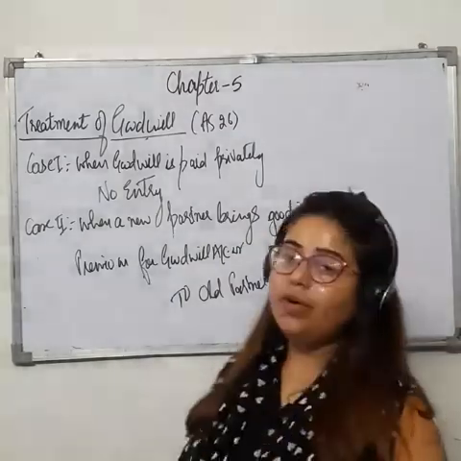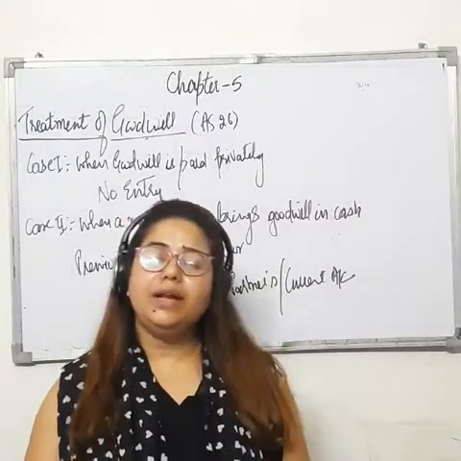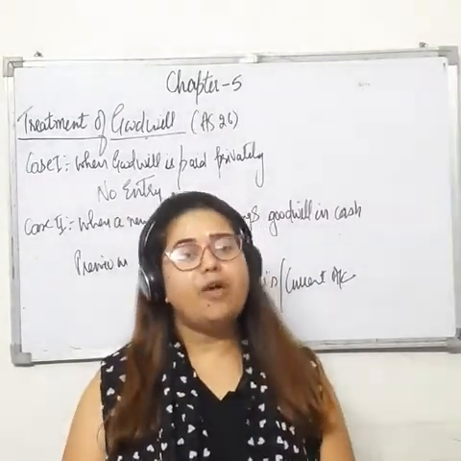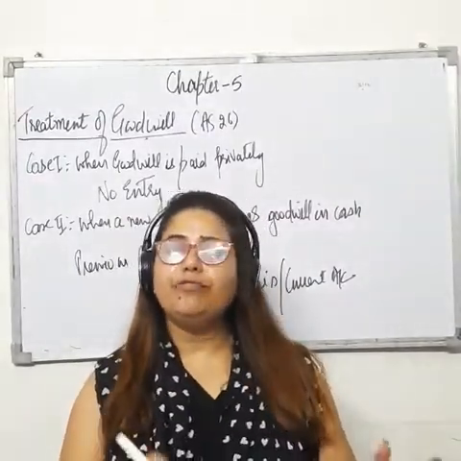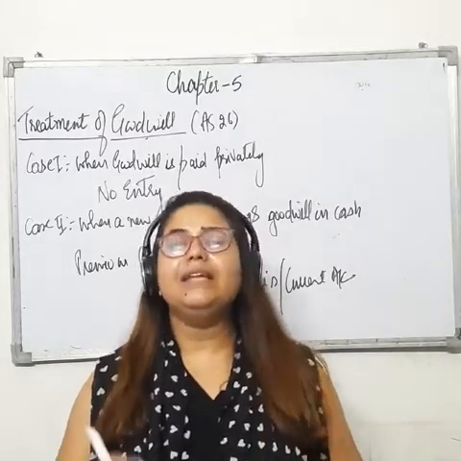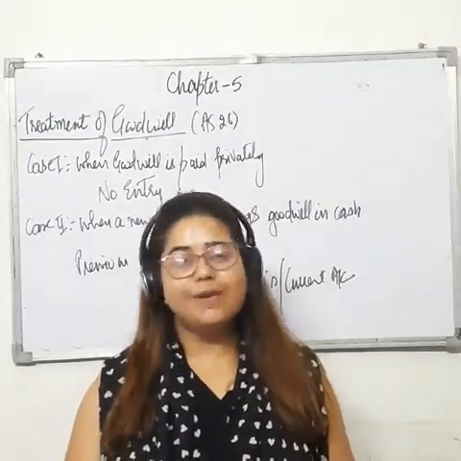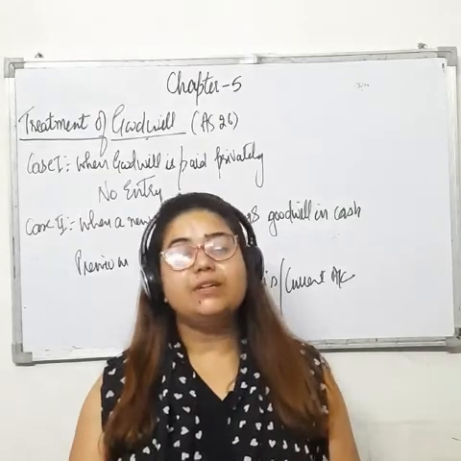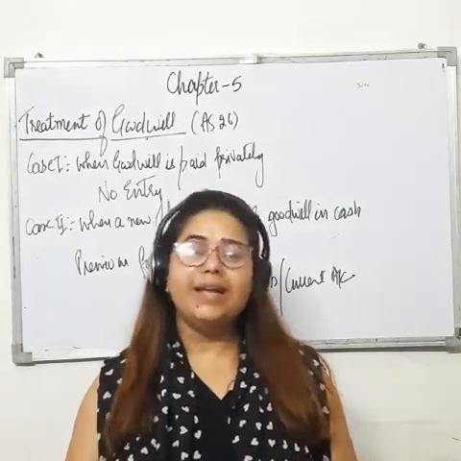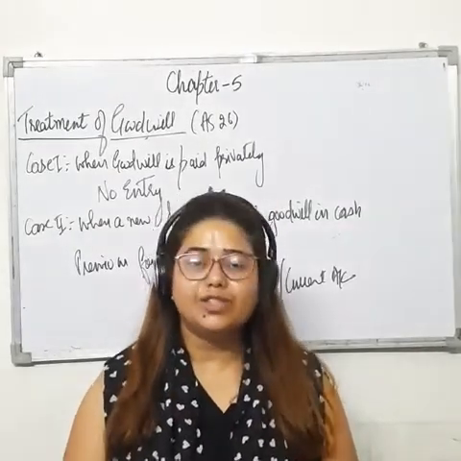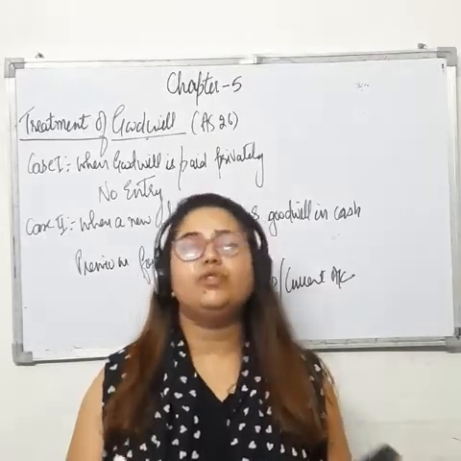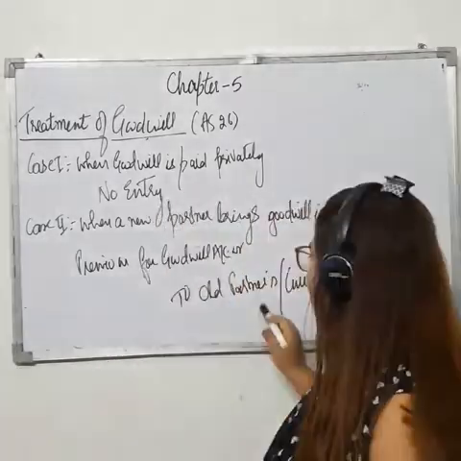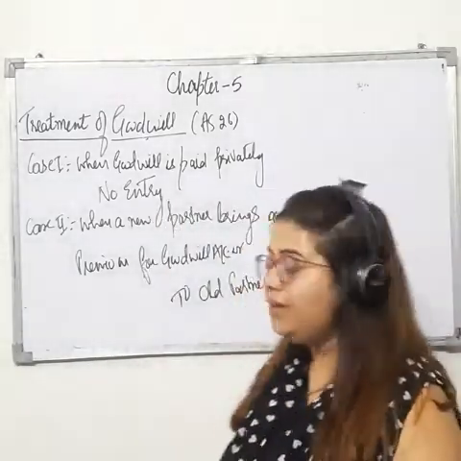I have already told you, capital or current, it depends upon the method they are following. If the firm is following the fixed capital method, then they have to record all the adjustments in current account. And if the firm is following the fluctuating capital method, then all the adjustments will be transferred to capital account. So it depends upon the method they are adopting, right?